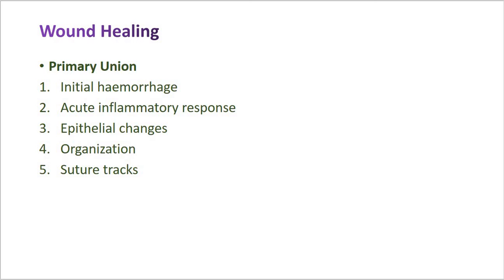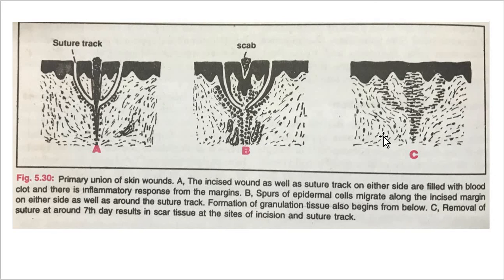When sutures are removed around the 7th day, much of the epithelialized suture tract is shed and the remaining epithelial tissue in the tract is absorbed. In the C diagram, removal of the suture around the 7th day results in scar tissue at the site of incision and suture tract.